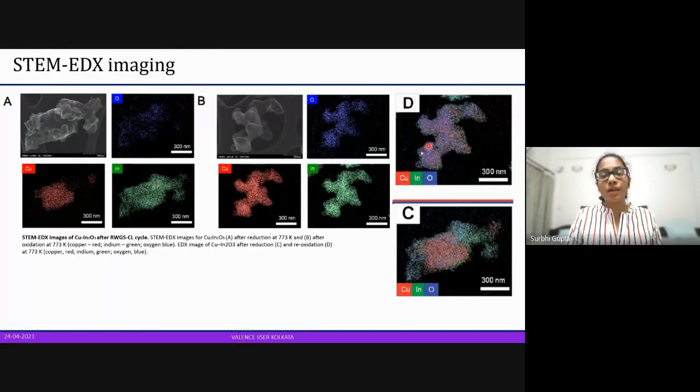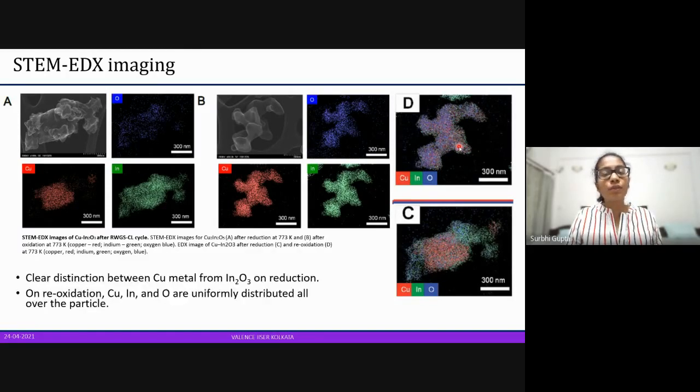So over here, in the reduced state, copper is entirely localized, but where it is oxidized, it becomes uniformly distributed. And this is the same, the D and C are the same as B and A, just they have overlapped them. So we can see that copper is very localized here, whereas here it is entirely uniformly distributed.